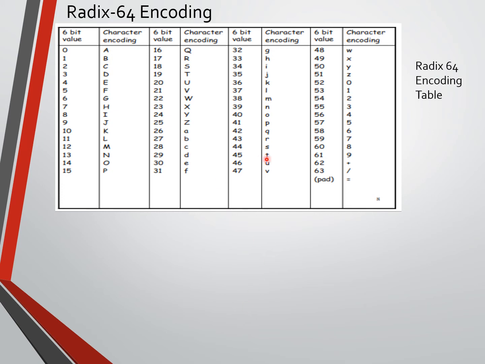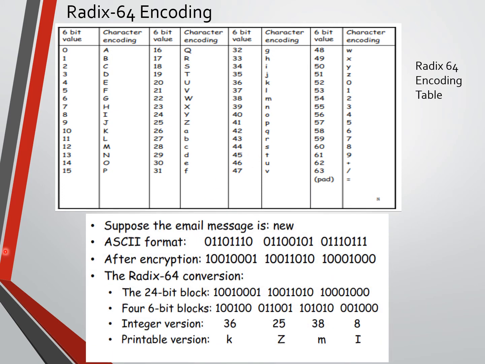So now let's see in detail. Suppose the email message is the new message, in ASCII format. So this is what the ASCII format looks like: 011011. How many bits are there? 1 2 3 4 5 6 7 8. So this is 8-bit ASCII format.